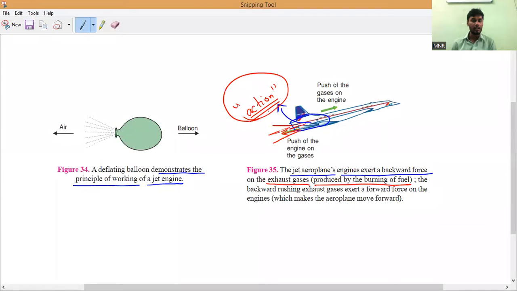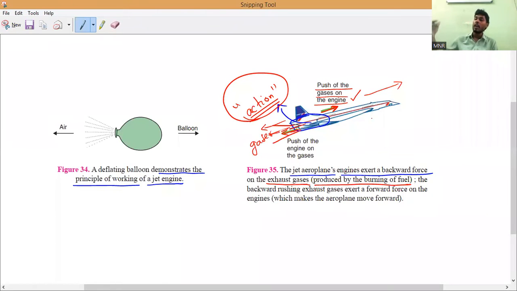Now, if the force is exerted on the gases, that is action, then immediately these gases will exert force in which direction, guys? They will exert the force in the forward direction, like this. That is what pushes the engine, so that the backward rushing exhaust gases exert a forward force on the engines. That is what makes the aeroplane move in the forward direction.